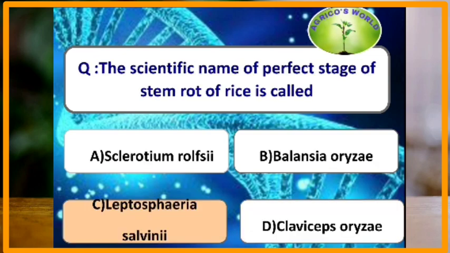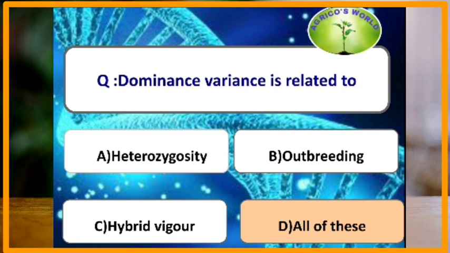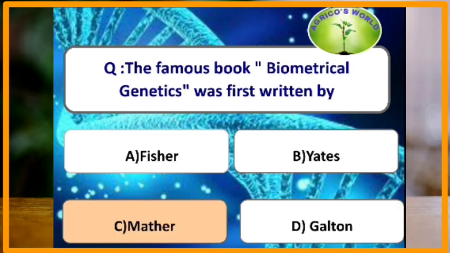The scientific name of perfect stage of stem rot of rice is called? The scientific name of perfect stage of stem rot of rice is Leptosphaeria salvinii. Dominance variance is related to? It is related to heterozygosity, outbreeding and hybrid vigor. The famous book Biometrical Genetics was first written by? The book Biometrical Genetics was written by Mather.